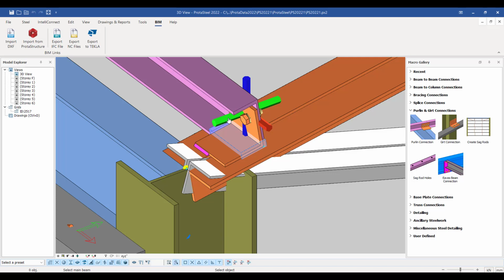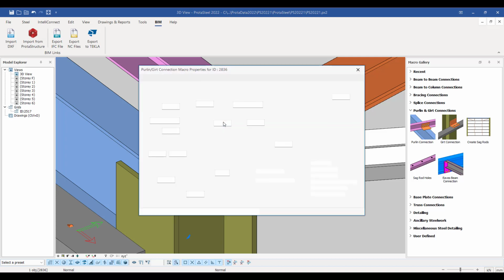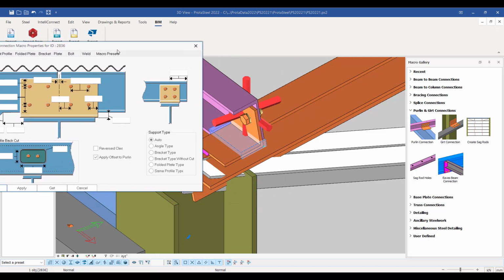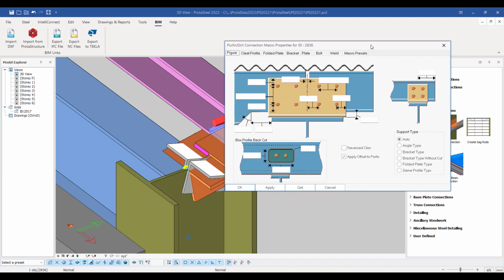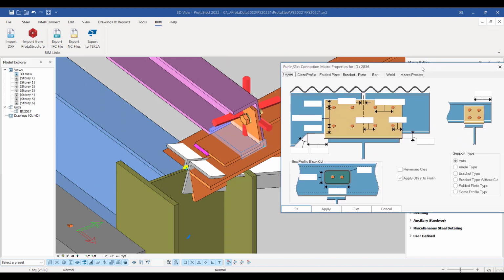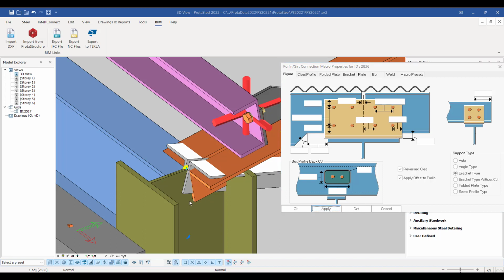Now this is a macro, so you'll notice there's the symbol here that just represents that it's a macro. If you click on that, it'll open up this macro, and in here you've got various tools that can define this macro. So I may want to have a different type of macro. Maybe it's a bracket that I want to assign. I may want to reverse that because it's clashing there, and have it on the other side.